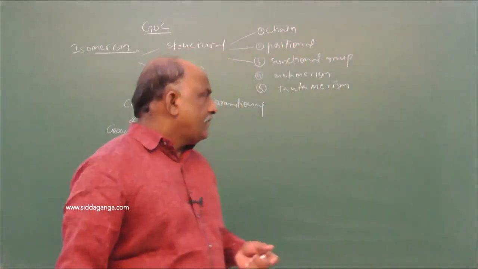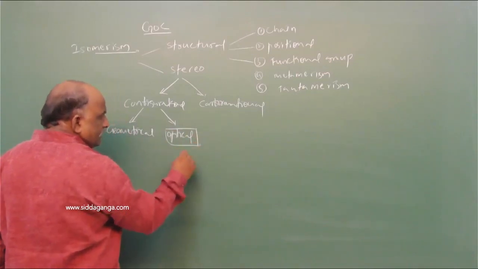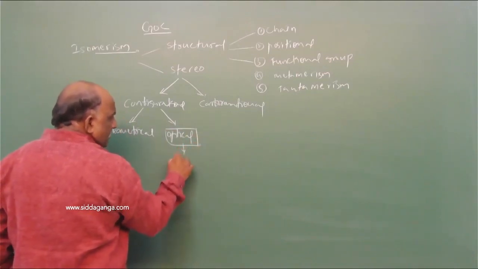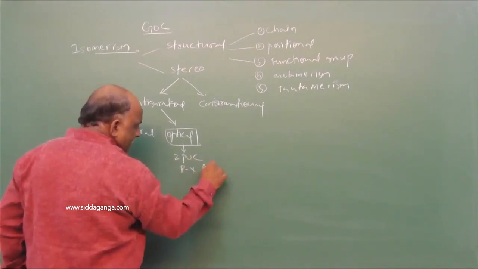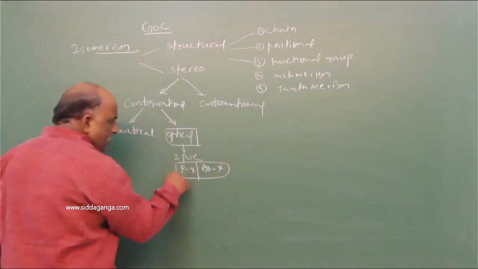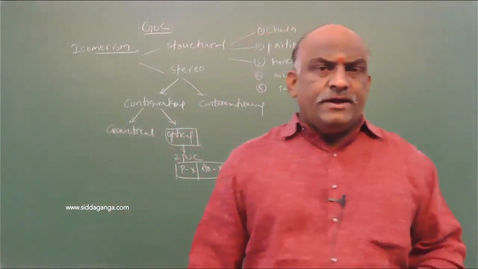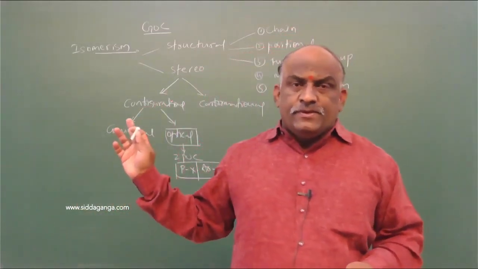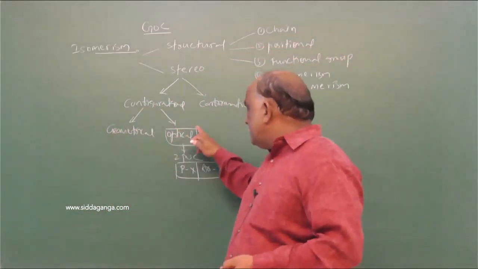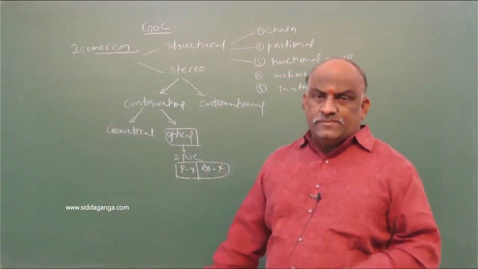This optical isomerism is related with second PUC, that is alkyl halides and aryl halides. On the topic of alkyl halides and aryl halides, a detailed explanation is given regarding optical isomerism, which is also called enantiomerism.